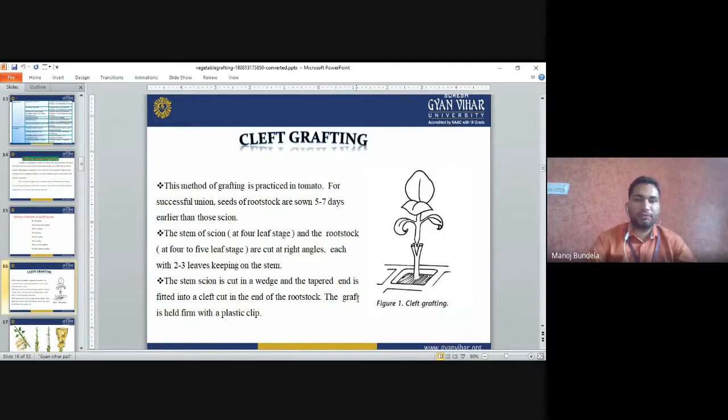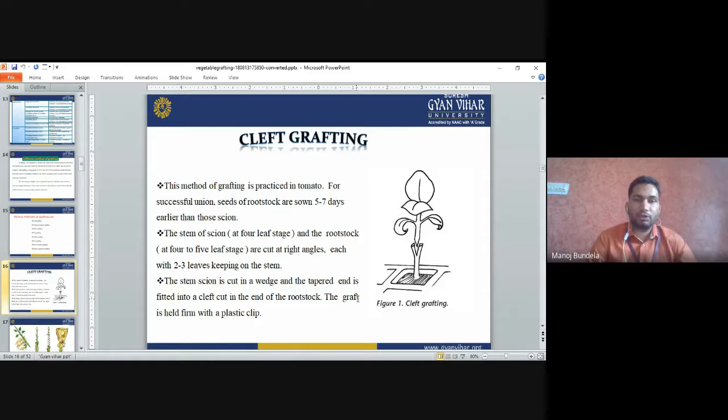The first one is cleft grafting. In cleft grafting, we make a V-shaped cut on the rootstock and then join both. This method of grafting is practiced in tomato. For a successful union, the seeds of the rootstock are sown 5 to 7 days earlier than the scion. So first we sow the rootstock, then sow the scion after 7 days, so that grafting will be easy.